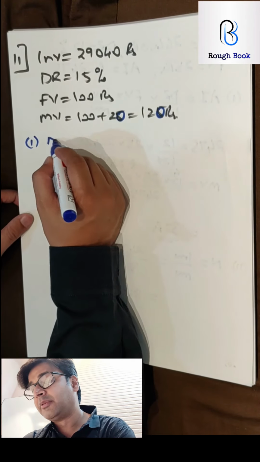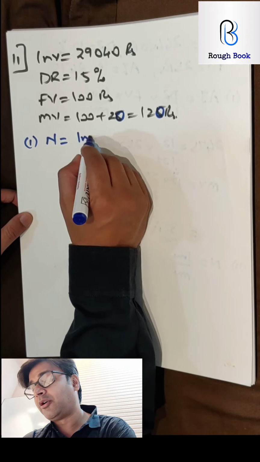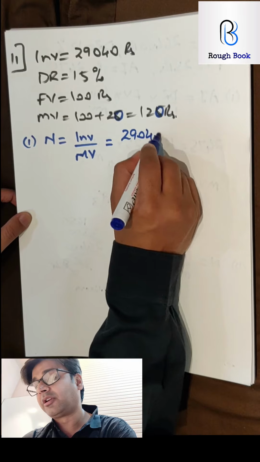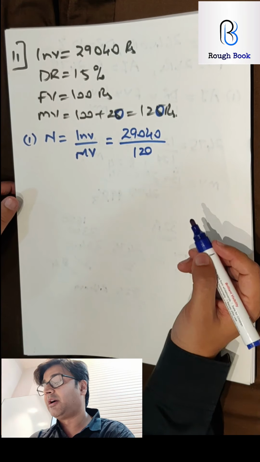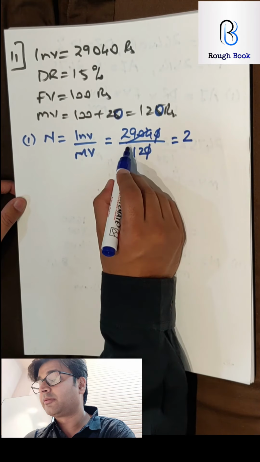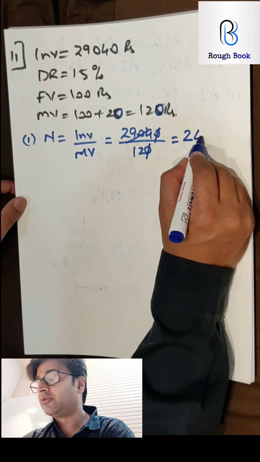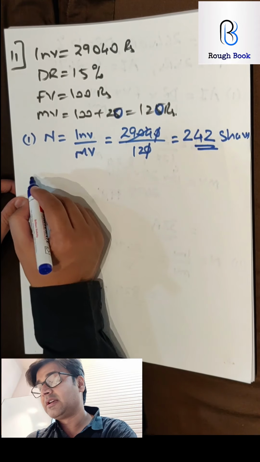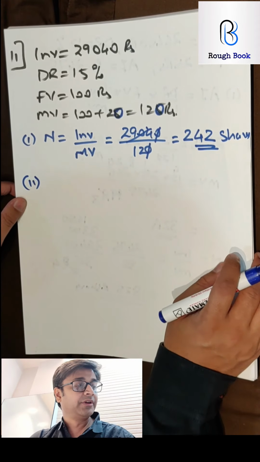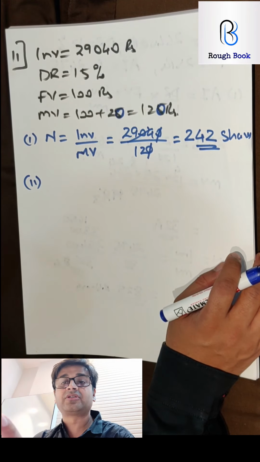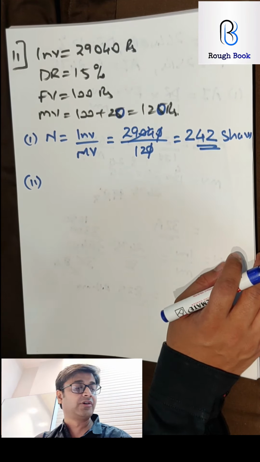Calculate the number of shares bought by Mr. Tiwari. So number is investment upon market value. So investment 29,040 upon 120 is the market value. So 0 gets cancelled. 12 2s are 24. So 550, 12 4s are 48, 12 2s are 24. So 242 shares. How many got this correct? Brilliant. Go ahead. If you got this correct and you're listening, that means you've not paused the video. Come on, pause it. Try it on your own.